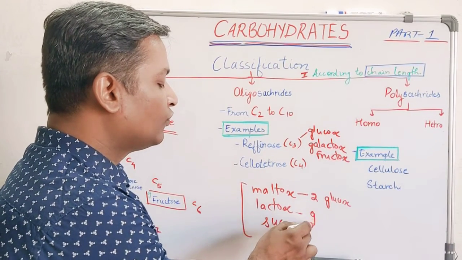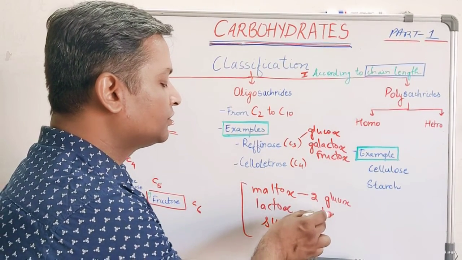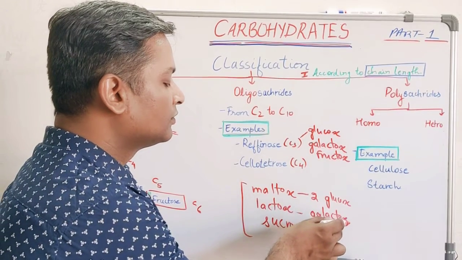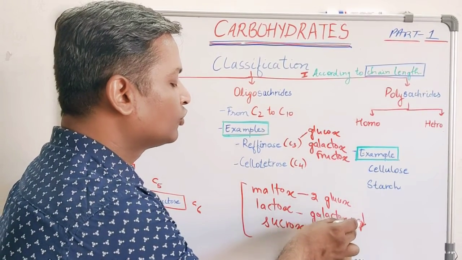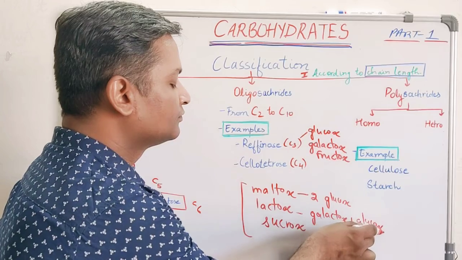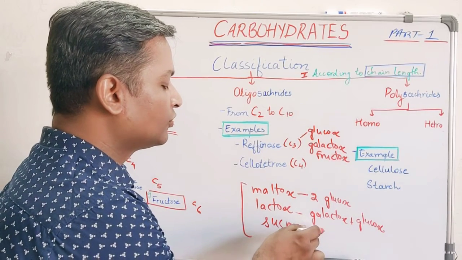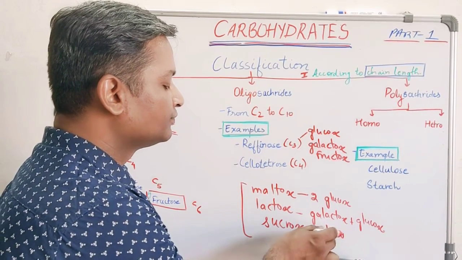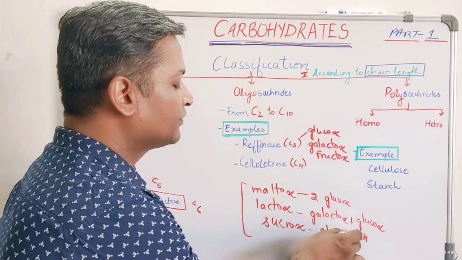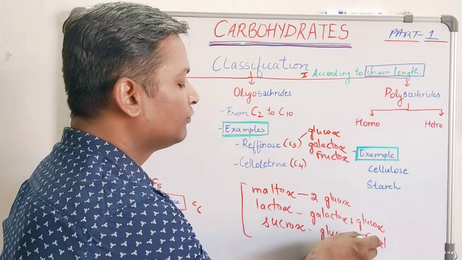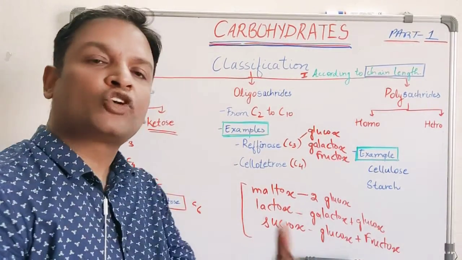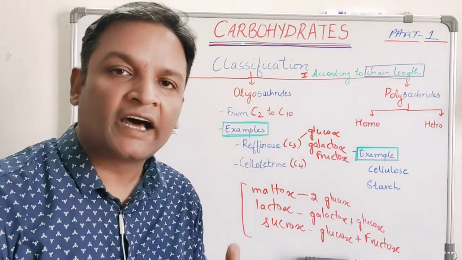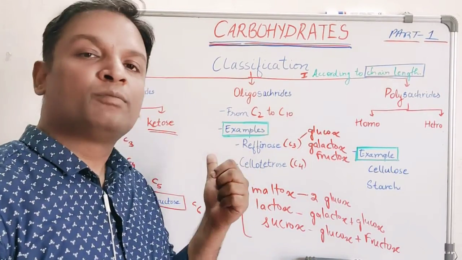Lactose contains 1 galactose plus 1 glucose. Sucrose contains glucose plus fructose. So when we think of oligosaccharides, the most common examples that come to mind are sucrose, maltose and lactose.